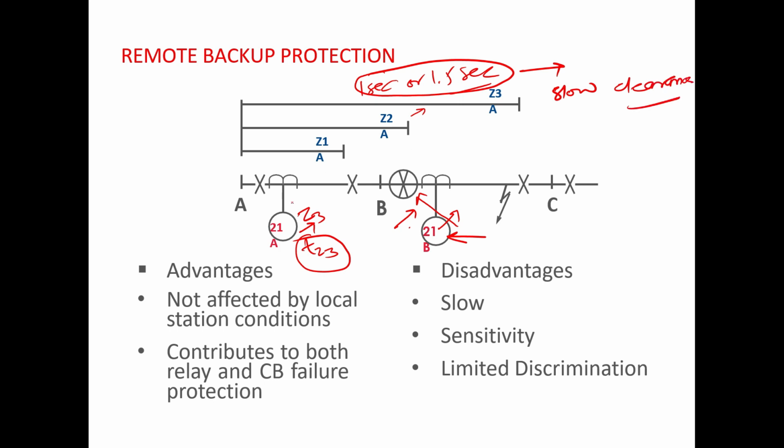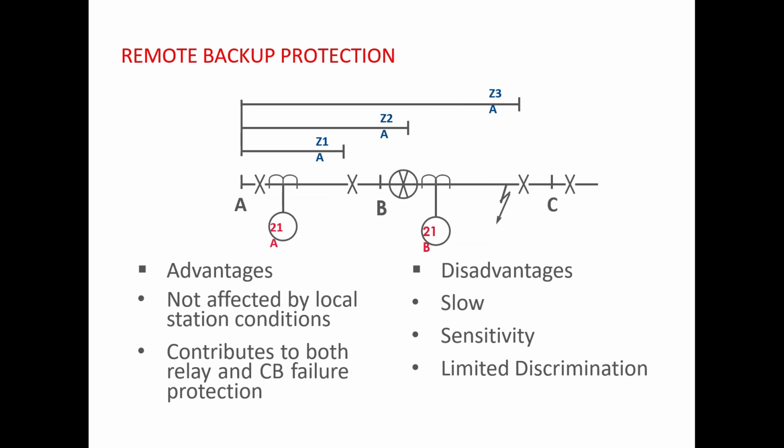And the second thing, since when this zone 3 operates, it will trip this line AB, and so there is a large scale disturbance. So the fault was in line BC, but your line AB also trips. So the disturbance or the disruption in the power system is more in case of remote backup protection operation. So these are the disadvantages. First, it is slow. Second, limited discrimination.